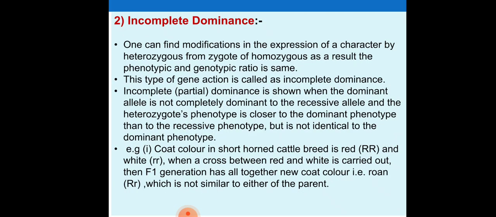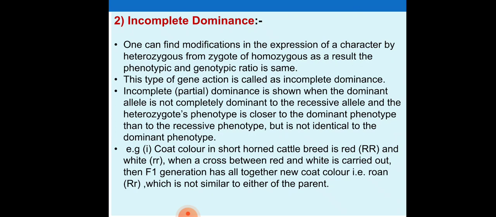Then incomplete dominance. One can find a modification in the expression of a character by the heterozygous from that of the homozygous. As a result, the phenotypic and genotypic ratio is the same. This type of gene action is known as incomplete dominance. It is shown when the dominant allele is not completely dominant over the recessive allele. The heterozygous phenotype is closer to the dominant phenotype than to the recessive phenotype, but is not identical to the dominant phenotype. An example of incomplete dominance is coat color in the shorthorn cattle breed, which is red and white.